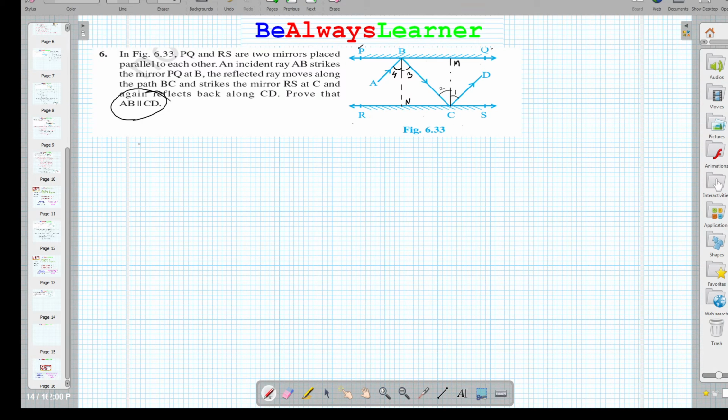So we can write here the solution. BN is perpendicular to PQ, and this CM is perpendicular to RS, right?